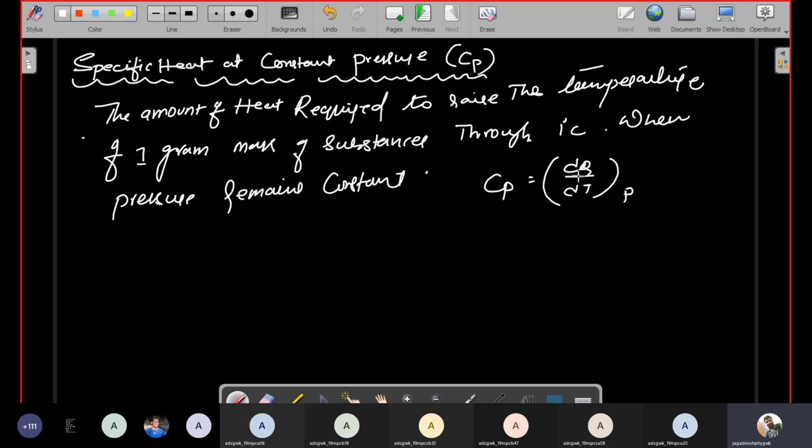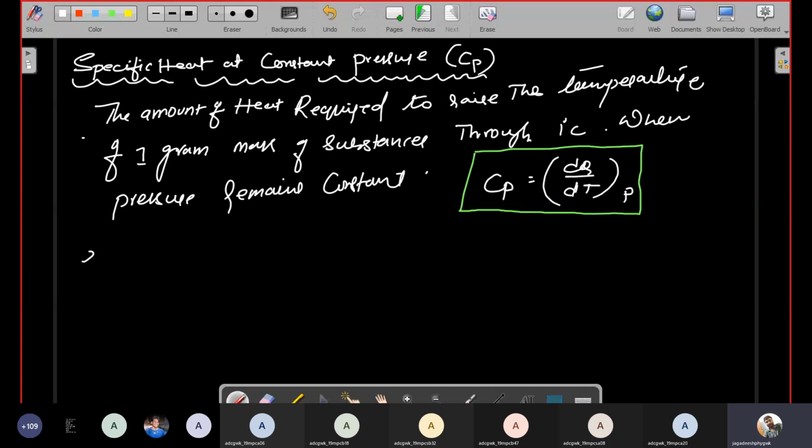Okay, so the amount of heat, the change in heat with respect to temperature, is also represented as specific heat. So this is a very important formula. Cp is equal to dq by dt at constant pressure.